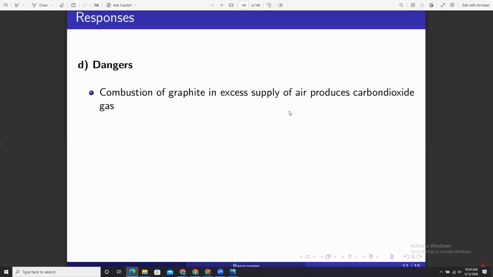When it accumulates in the atmosphere, it increases temperature, leading to rise in global temperatures, causing global warming. Why? It forms a blanket. Once it is in the atmosphere, it will form a blanket over the entire atmosphere.